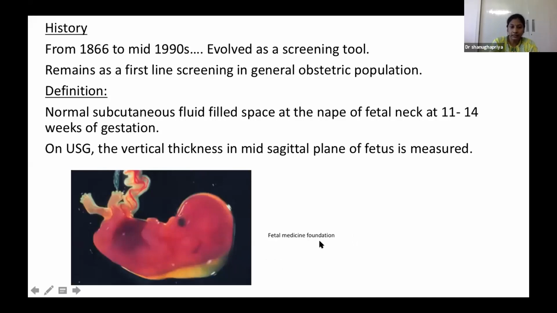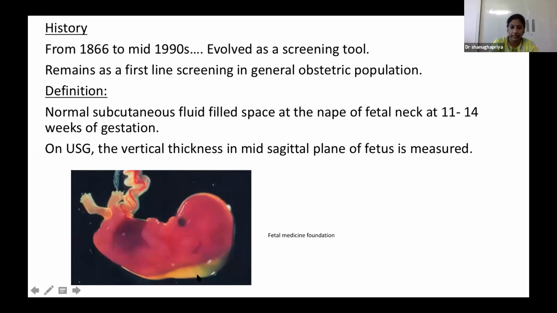This picture I took from the Fetal Medicine Foundation website. We all know they give the guidelines on how to do the scan, the techniques, and all the nomograms. This is the fluid collection we are talking about, and we are going to measure the vertical thickness of this fluid collection.